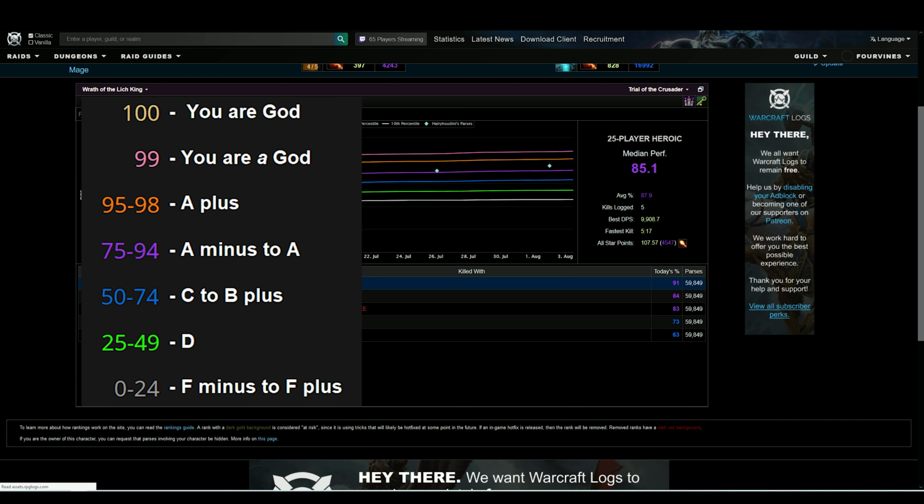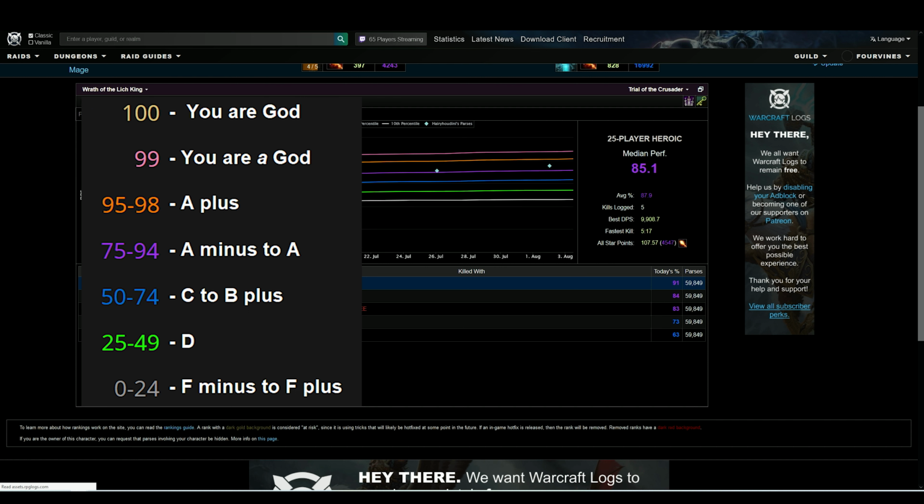And then if you're parsing gray, 0 to 24, it's the F- to F+ territory. Either you died at the beginning of the fight, or if you are fighting the whole time and you're parsing gray consistently, this is actually perfect for you because you're doing something very, very wrong. And something that's very, very wrong is very, very easy to see and to fix. So this is actually going to help you out the most. If you're parsing gray, keep this bookmarked and take a look at it. It should improve you a lot.